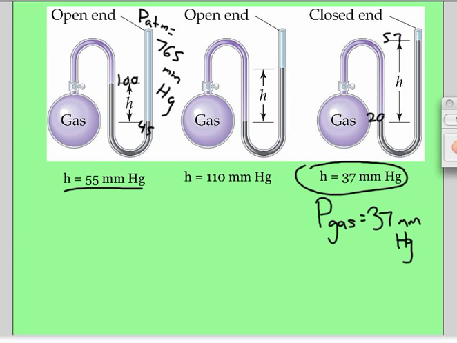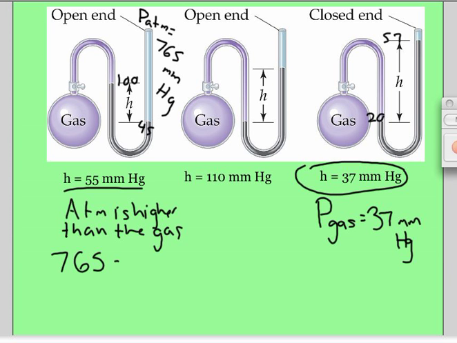Well, in the first one, the atmosphere is pushing harder. He's winning. So that means the atmosphere is higher than the gas. And he's going to be the height difference higher. So the atmosphere is 765. We're going to subtract out that 55 difference in height, and that means the gas is pushing with 710 millimeters mercury of force. And you can see that because the gas is losing. He's not pushing as hard.